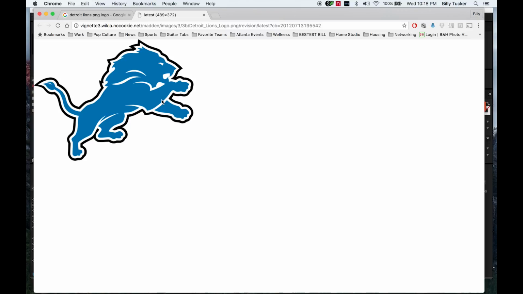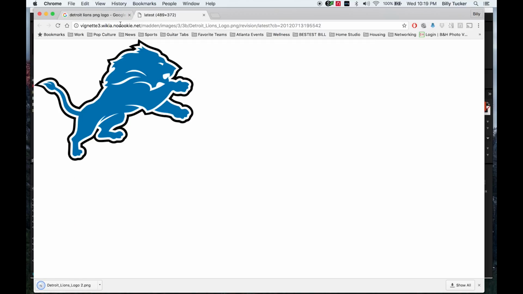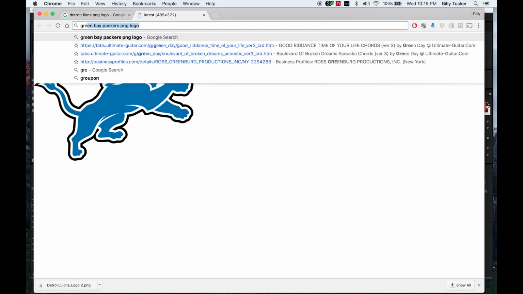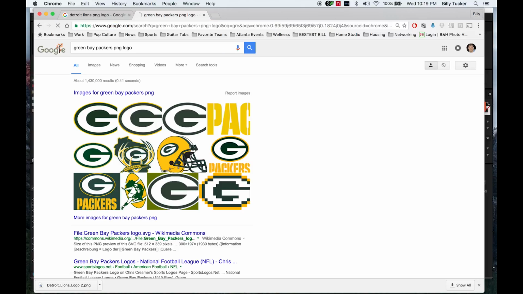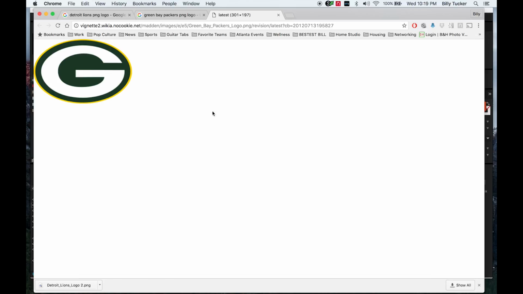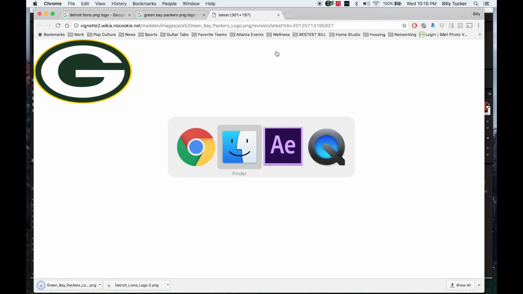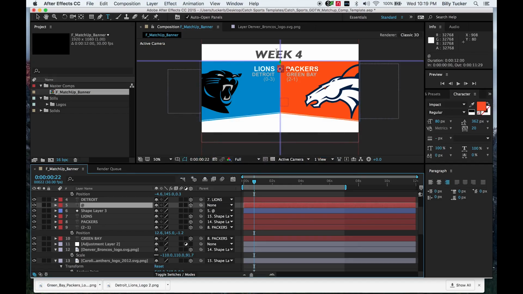View image. Save as. I'm going to say this is 2. Let's go into Green Bay Packers logo. That's a great one. View image. Save as. 2. Go back to our After Effects comp.